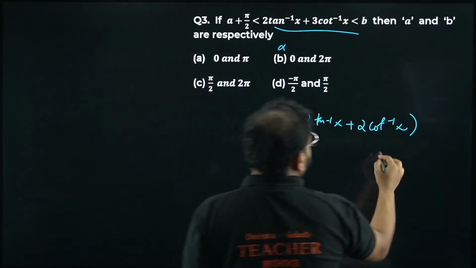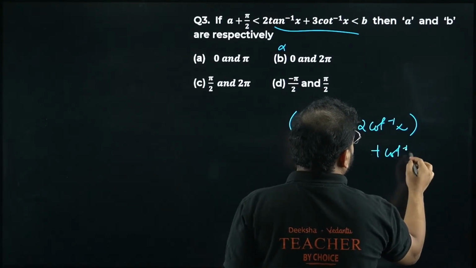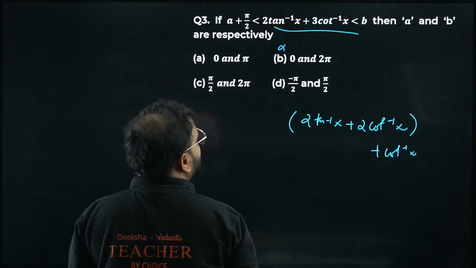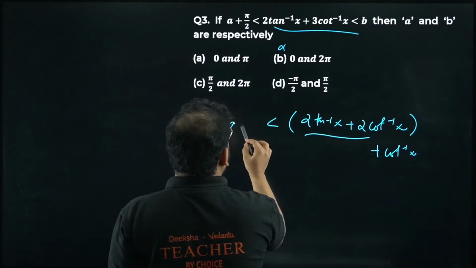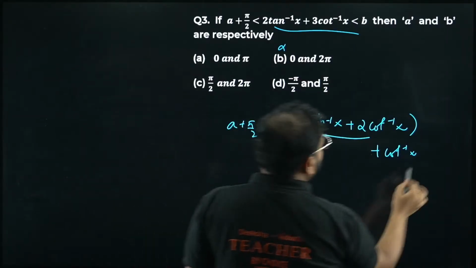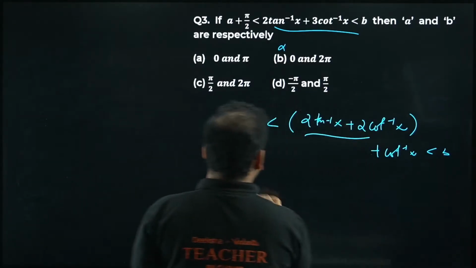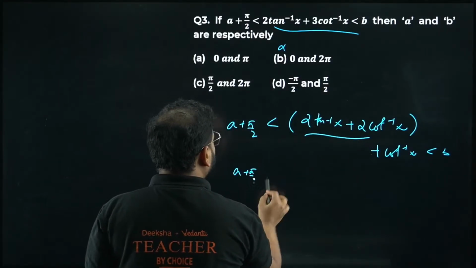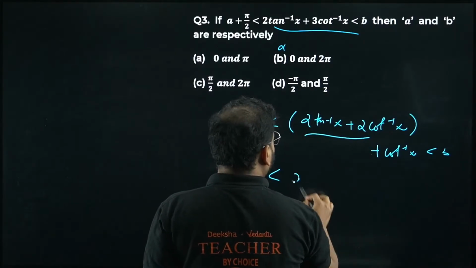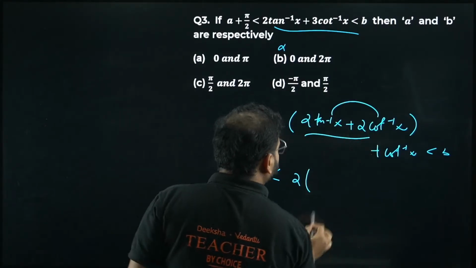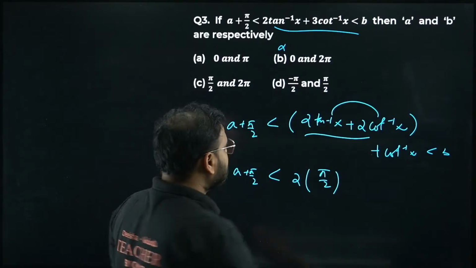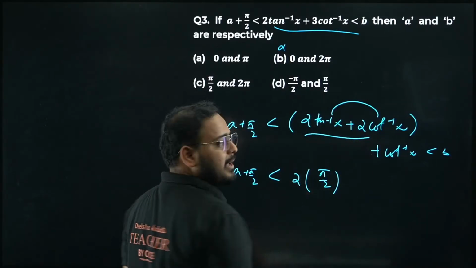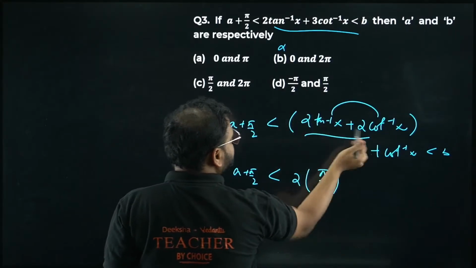Plus, what I get? Plus cot inverse of x, right? Have a look. This will become a plus pi by 2. This side I have b. Again a plus pi by 2. This is going to be 2 common. I have tan inverse plus cot inverse, so pi by 2, there's a property like that. Complementary ratios. Tan inverse plus cot inverse will be pi by 2. This 2 is common.